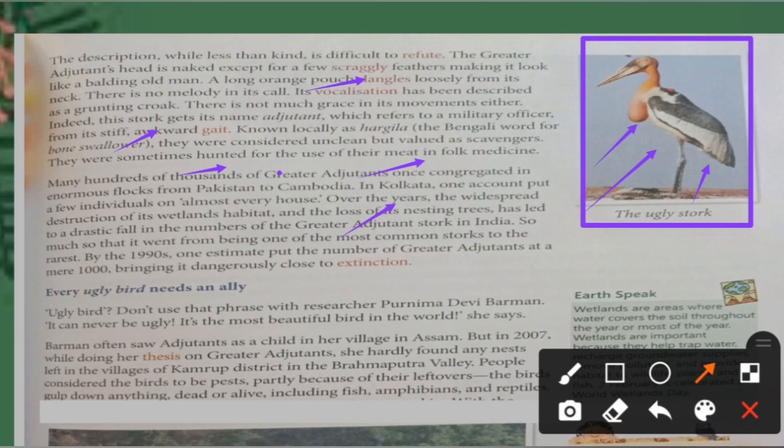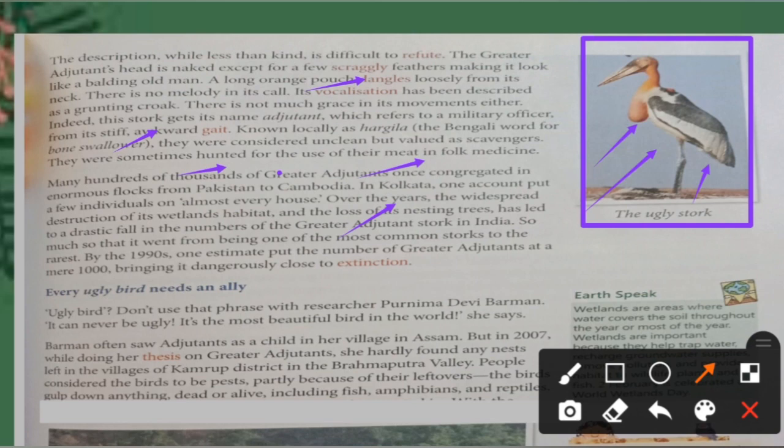How many days will you survive? Very few days. Same as these birds, when they don't have their nest, they were not able to survive. People started to cut their trees because they wanted to create something over there, like buildings, their houses and so on.